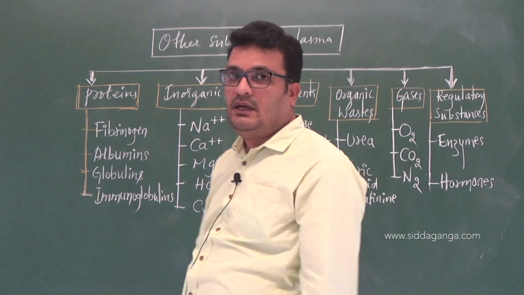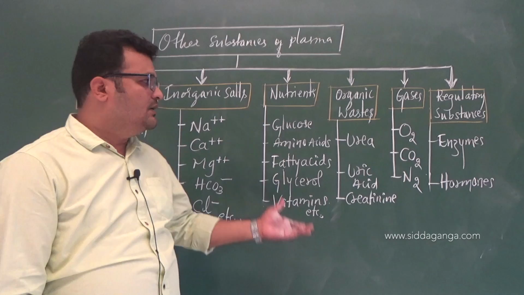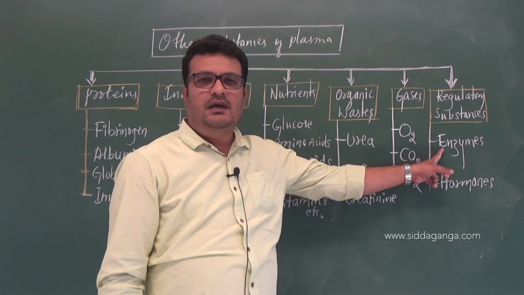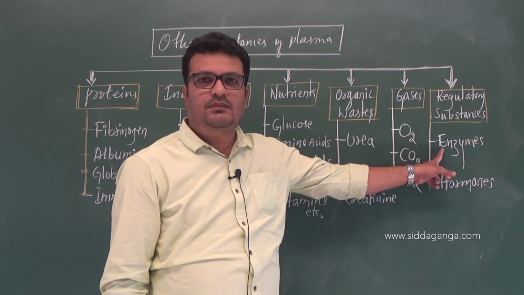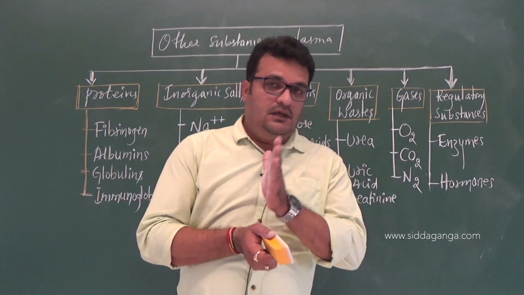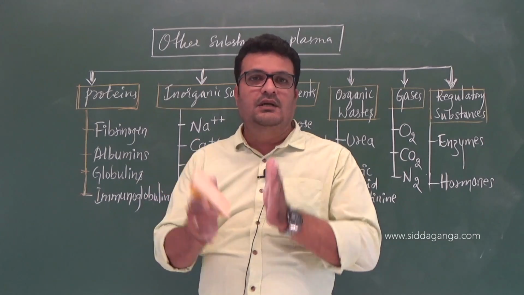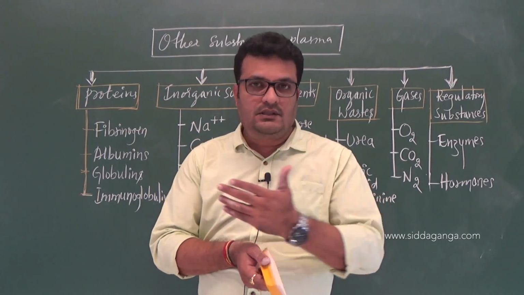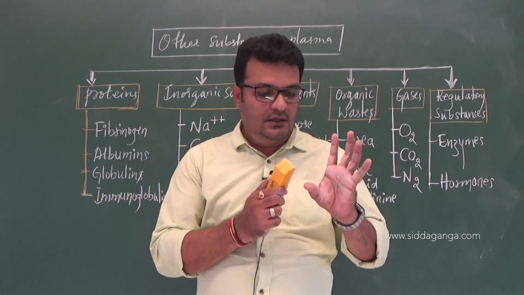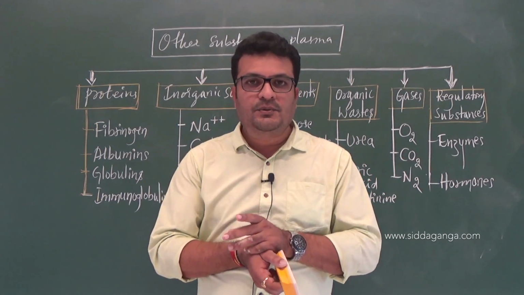Even oxygen is present in the plasma, only 3%, okay? So RBCs will carry maximum oxygen. You have read this in another chapter. ಸೊ ಕಾರ್ಬನ್ ಡೈಆಕ್ಸೈಡ್ ಪ್ಲಸ್ ನೈಟ್ರೋಜನ್. ಅಂಡ್ ರೆಗ್ಯುಲೇಷನ್ ಆರ್ ರೆಗ್ಯುಲೇಟರಿ ಸಬ್ಸ್ಟೆನ್ಸಸ್ ಅಂತಾನೆ ಕರಿತೀವಿ. These are enzymes. A number of enzymes are found to be present in the plasma, and similarly hormones are present in the plasma. So this is how, in the blood composition, first what is plasma and what it consists of, I have taught. And in the next class I will go with the formed elements. We will learn erythrocytes, leukocytes and platelets, right? So thank you, have a nice day.